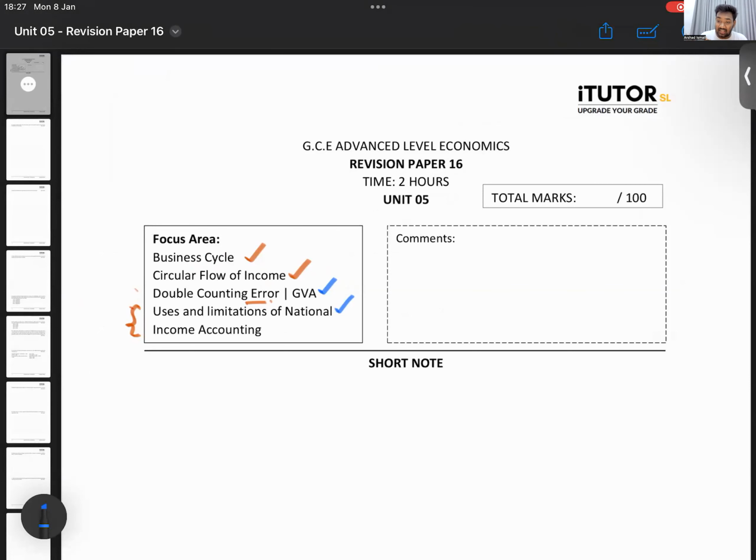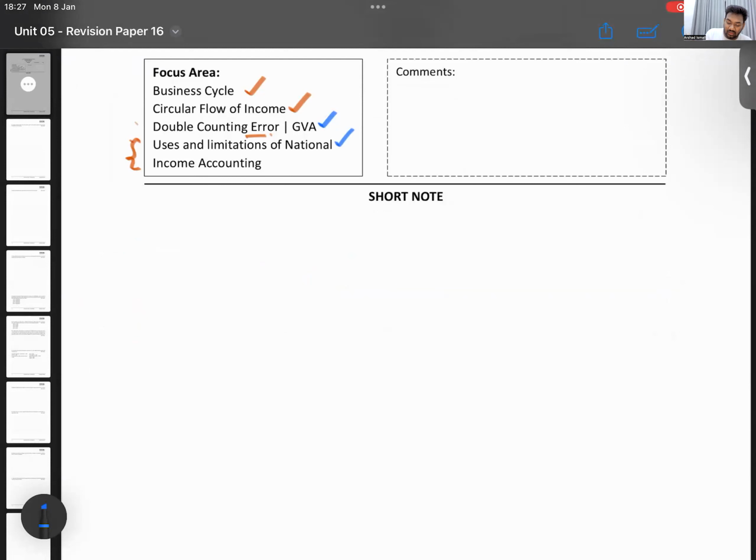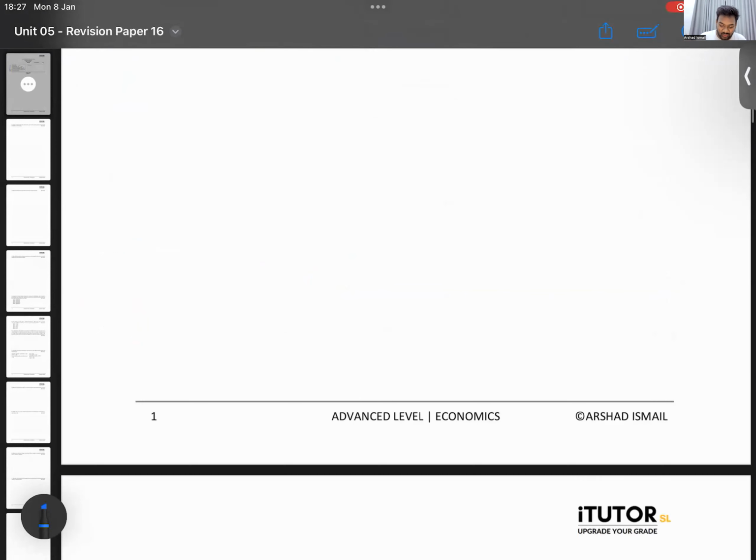So all these parts are done. What I want you to do now is make a short note. This page has all these topics, focus areas. Spend around 1 hour, go through the part again, make a nice short note, use colored pens, sticky notes if you have to. Make a nice short note on that page, study it and finish it. And after that, do the paper.